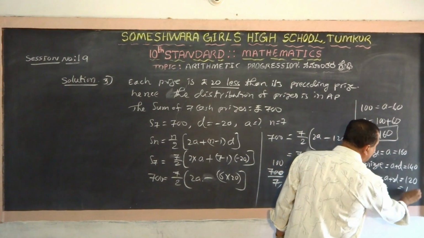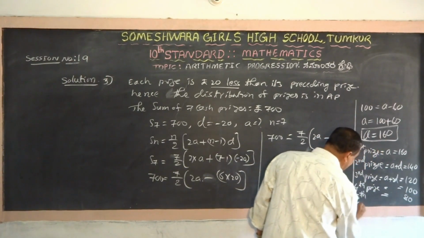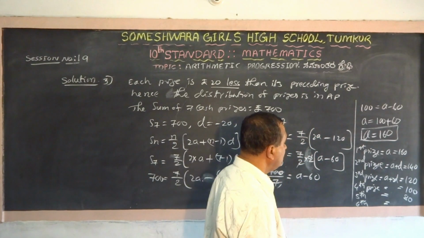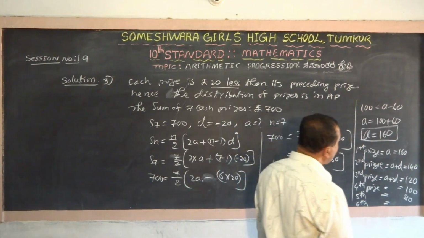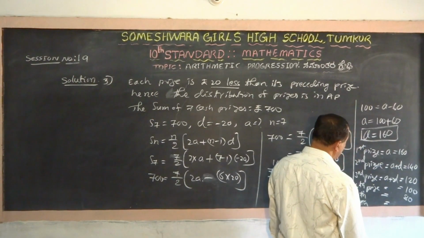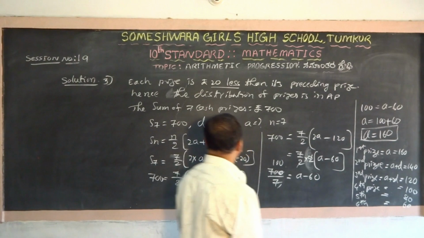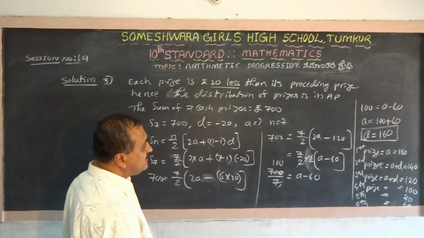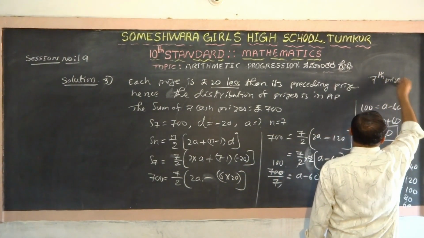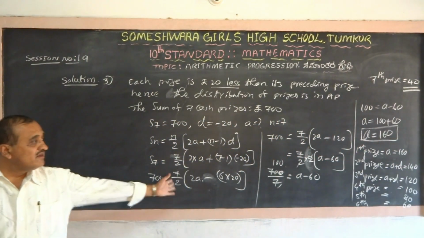Like this, the fourth prize is 100, the fifth prize is 80, and the sixth prize is 60. And what is the seventh prize? They have given seven prizes, you know. The seventh prize is how much? Here I will write, the seventh prize is 40. Like this, the seventh prize is 40. In that way we calculate.